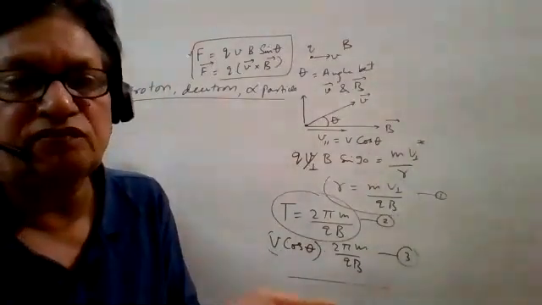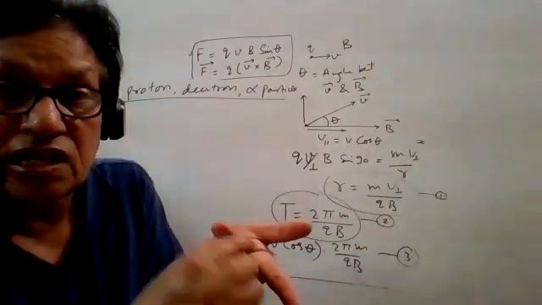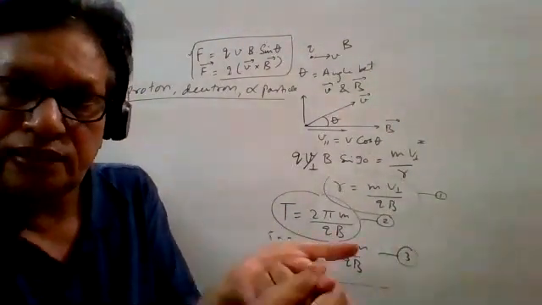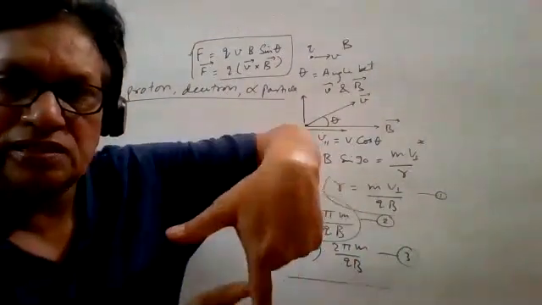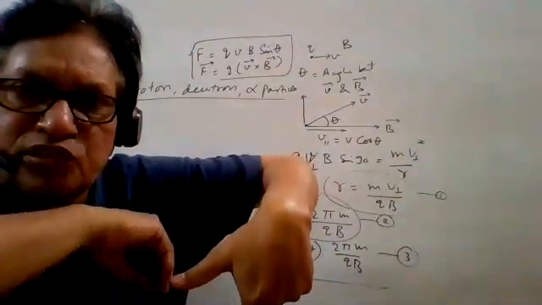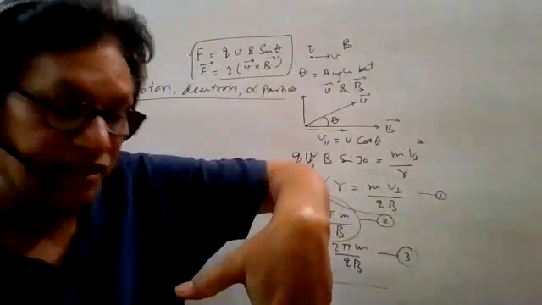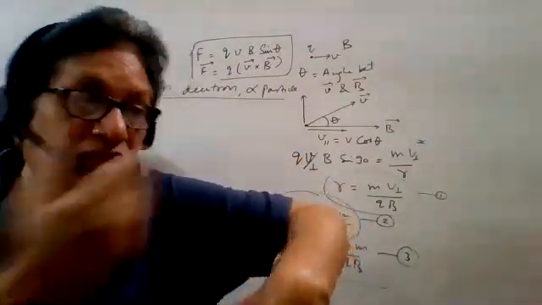Suppose this is an electron, then what will happen? There is a velocity vector, but mind it, this is the current. This middle finger represents the current. It means here the current is in the opposite direction. If the charge particle is moving towards you, the current is away from you. In that case, the force is felt towards the right, just opposite.